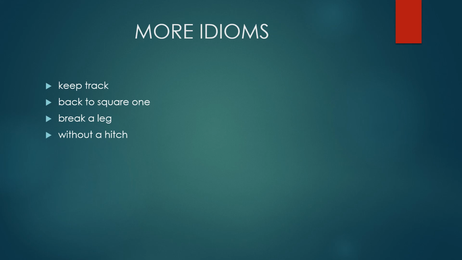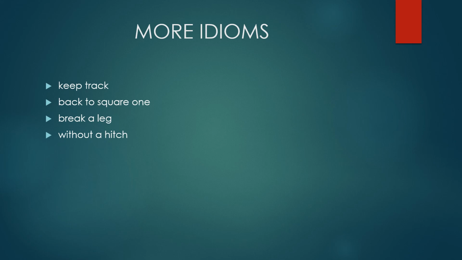For example, the first one is Tara is a chip of the old block. Now, which one is an idiom here? A chip of the old block. Now, out of the three options, what is the meaning? Tara is made of block, Tara is small in size, or Tara is very similar to her mother in her habits. Yes, the last one is right.